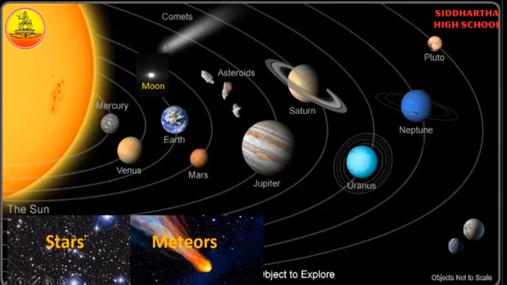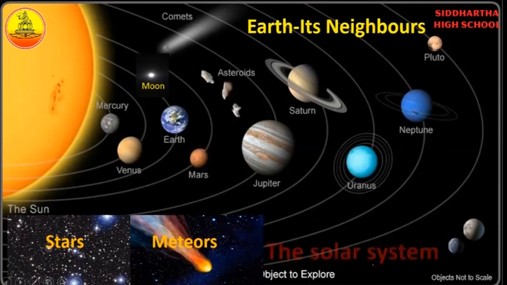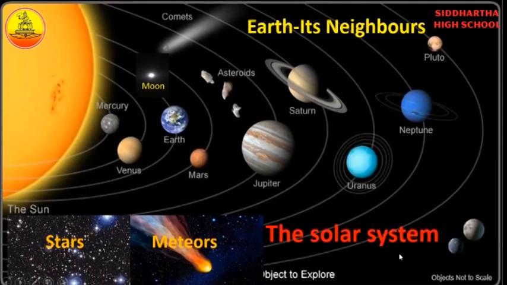The 9 planets are the family members of the sun, right? But now Pluto is considered a dwarf planet. We have only 8 planets in the solar system. These are also known as the neighbors of our Earth. This is the solar system.